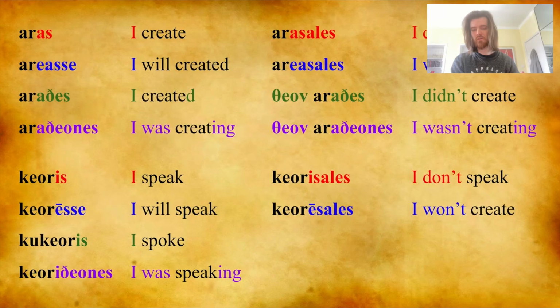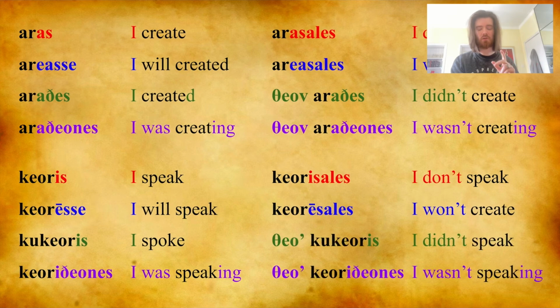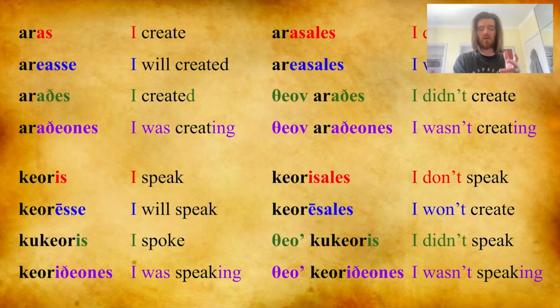Let's use another verb. Let's use keoris, I speak. You form the negative present in the future the same way as you would any other verb, but you'll notice here theov becomes theo. The final V of theov often disappears when the verb begins with a consonant. So instead of theov koukeoris, theo koukeoris. Whether a verb has a first past perfect or a second past perfect, it doesn't really matter. It forms its past tense in the same way.